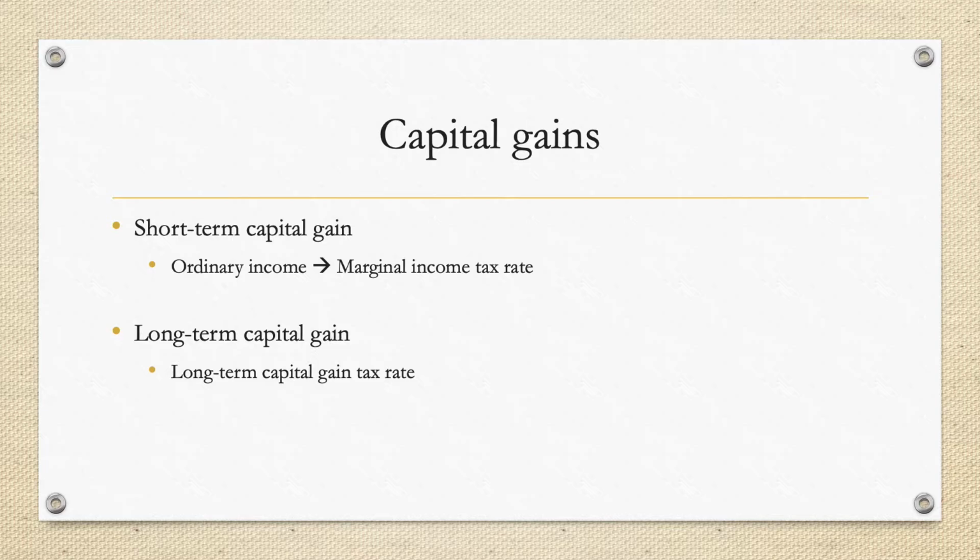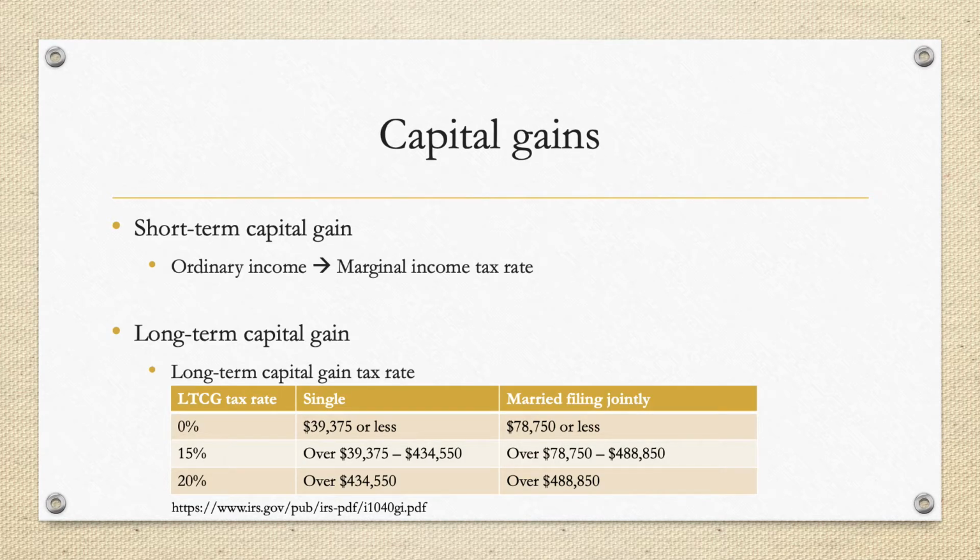Short-term capital gain is treated as ordinary income for individual purposes, which means, as we learned previously, it is subject to the marginal income tax rates. Long-term capital gain is subject to a long-term capital tax rate, which is lower than the marginal tax rate, as shown here. For a single person, if your income level is around 40,000 or less, you will be subject to no long-term capital gain tax.